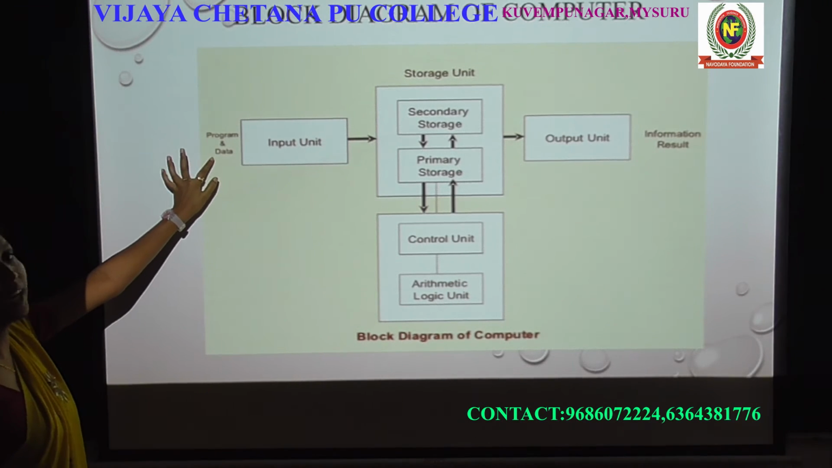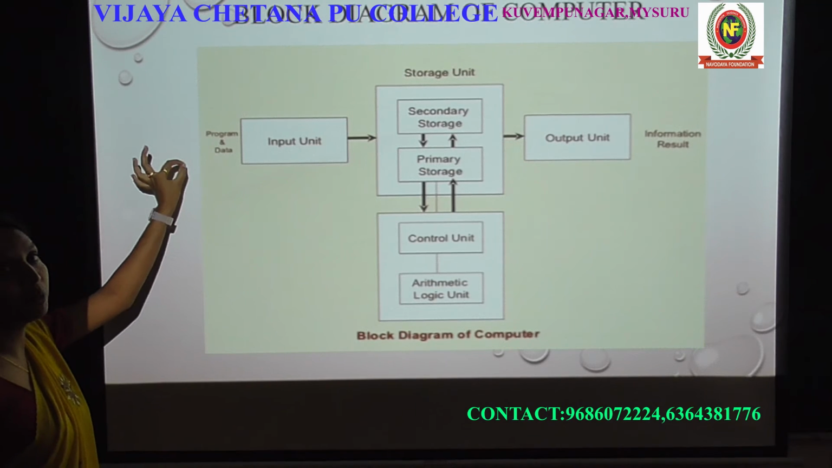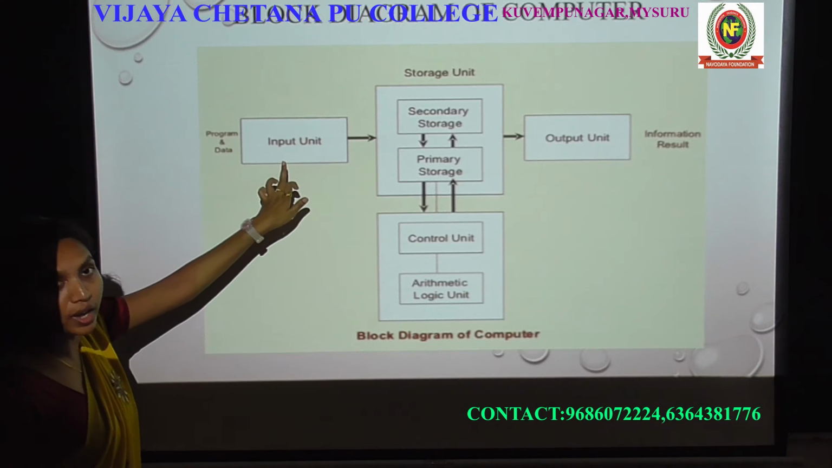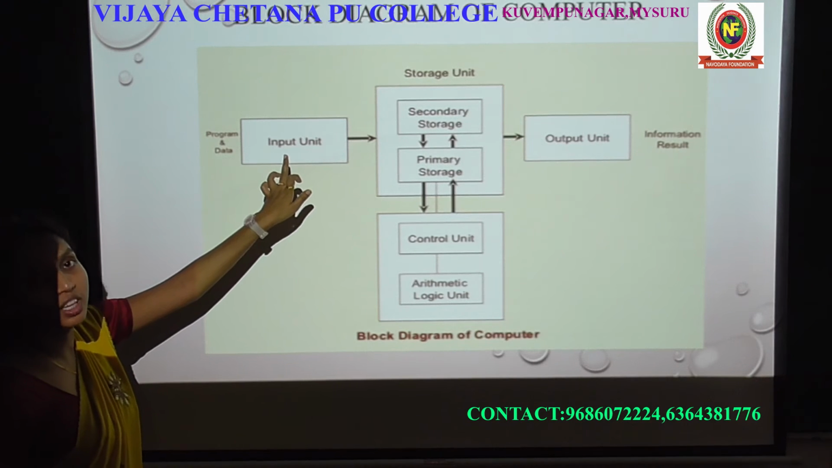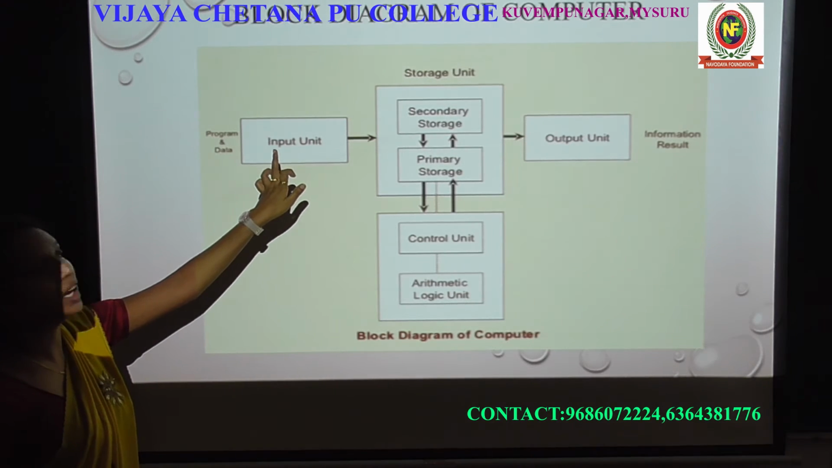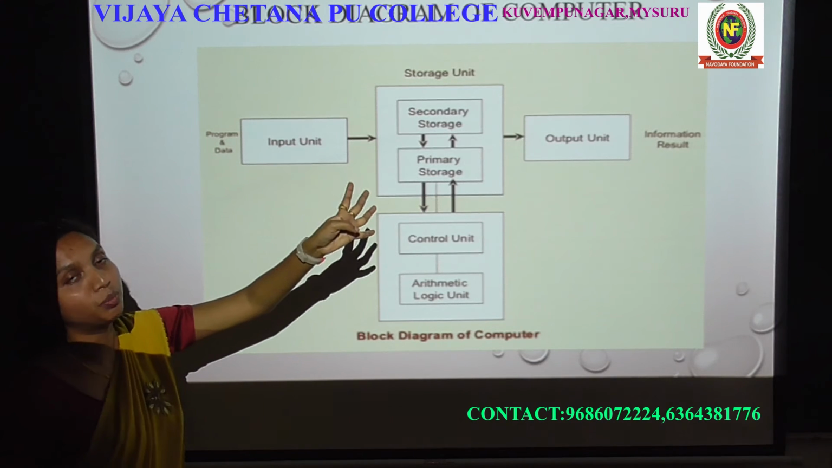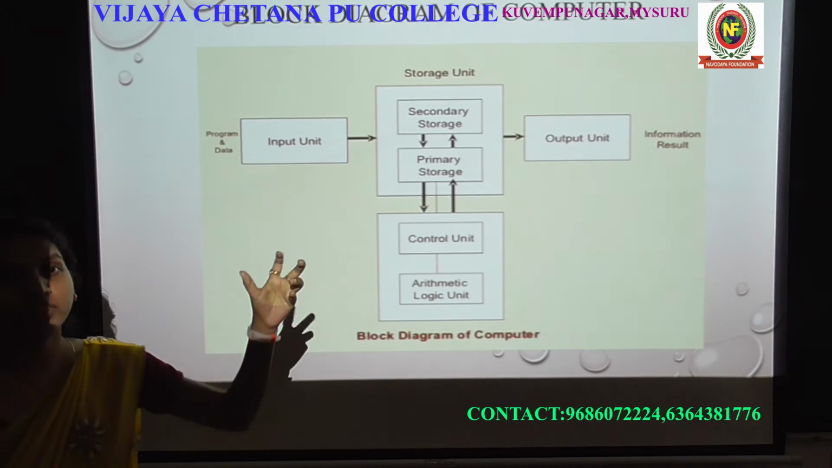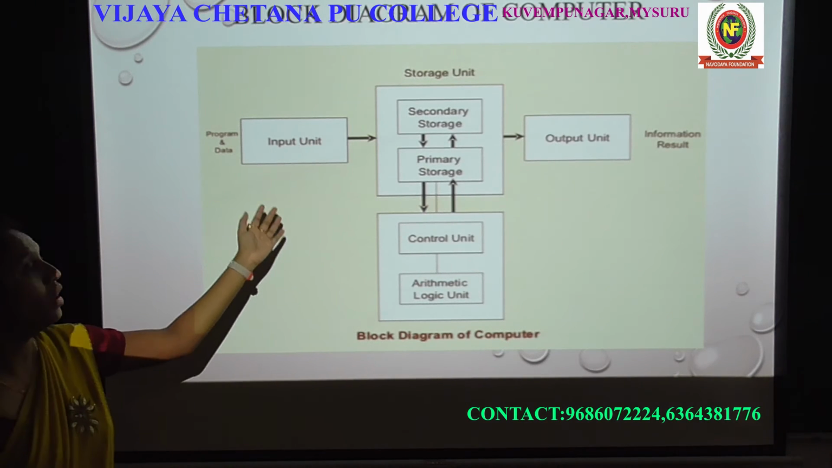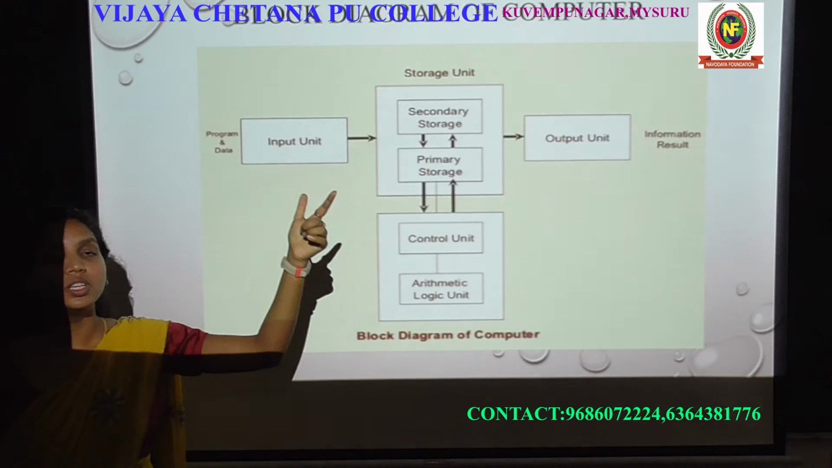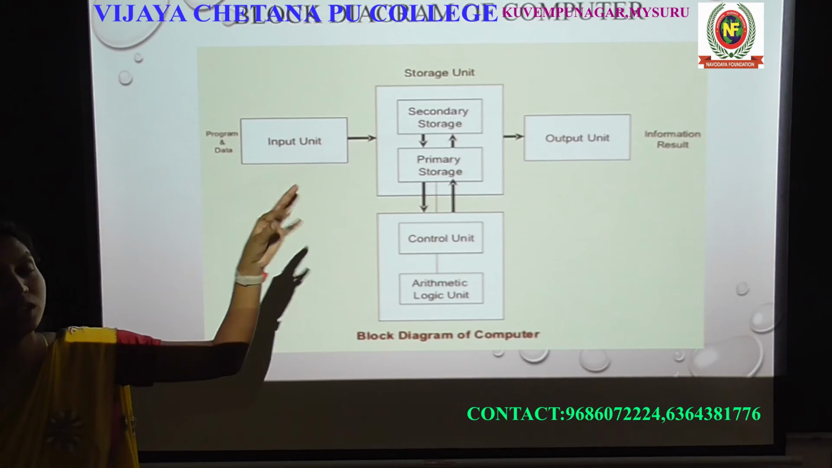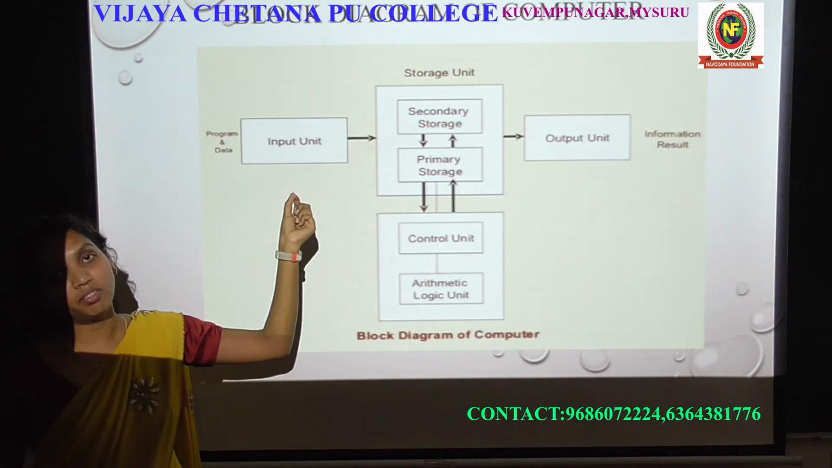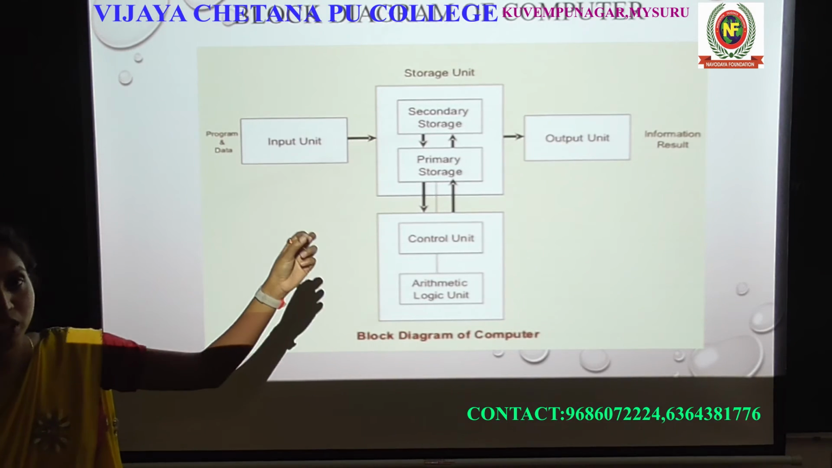Here I am giving the data, 2 plus 3 is the data, and I am giving this data through an input device. Which input device? There are many input devices. So what are those? Keyboard, mouse, scanner, joystick. These are our input devices. I can give the input through any one of them. Which input device did I choose?